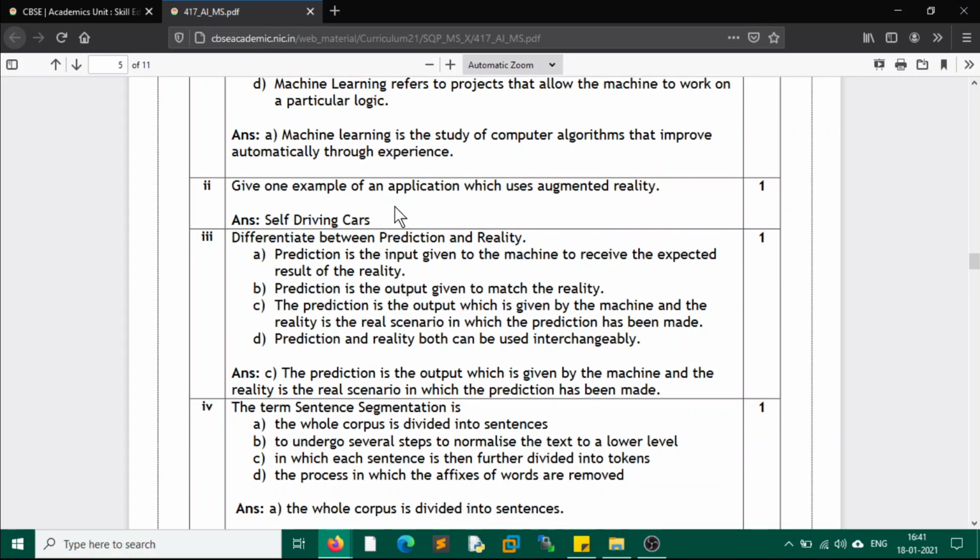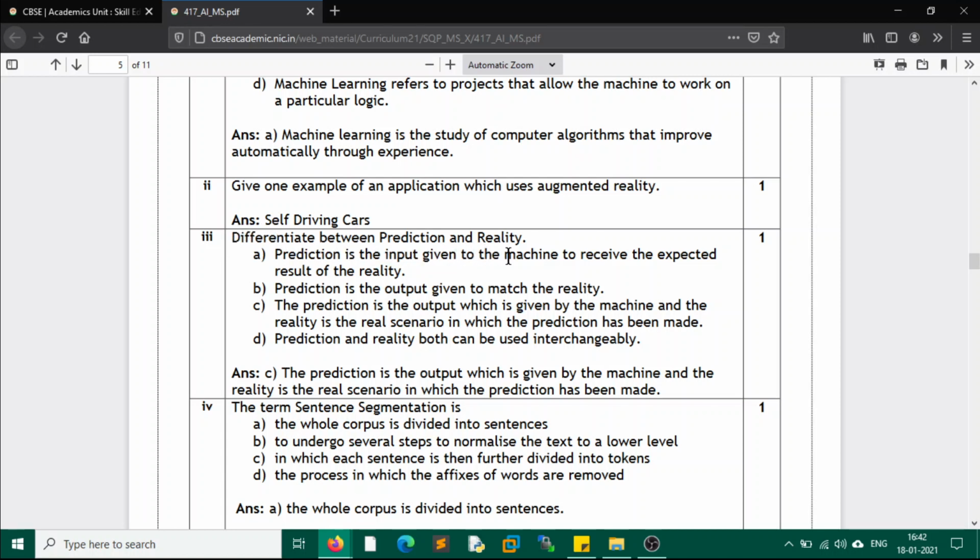Give an example of an application which uses augmented reality. Here we have self-driving cars, this is an application of augmented reality. There could be various other examples as well, such as a virtual library, or when we use AR glasses to do some practical without actually being present in the lab. That is also an example of augmented reality.